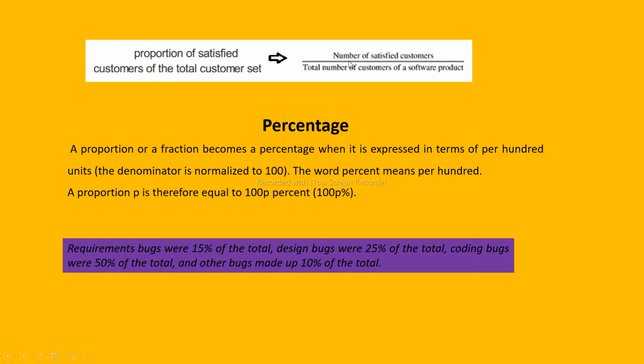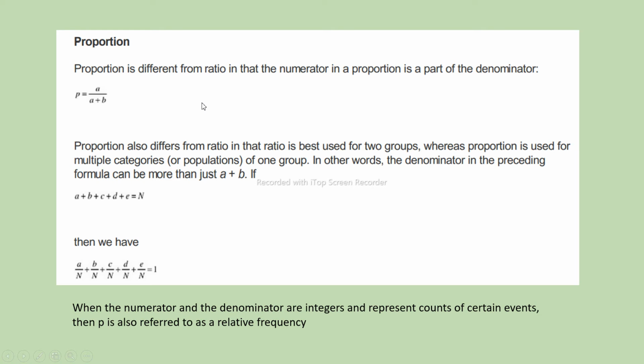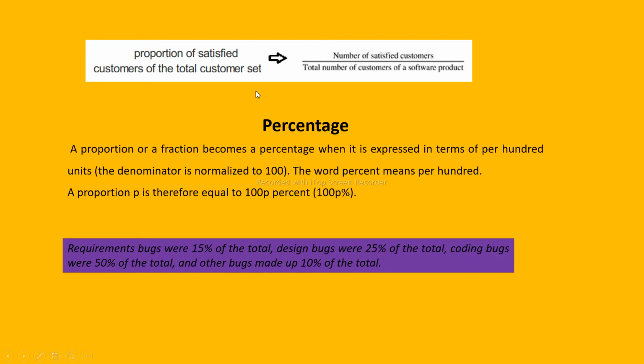It is given by the number of satisfied customers to the total number of customers of a software product. This gives us the proportion. So it is also one of the important parameters in the measurement scale. One parameter was ratio, another was proportion, and the third is percentage.